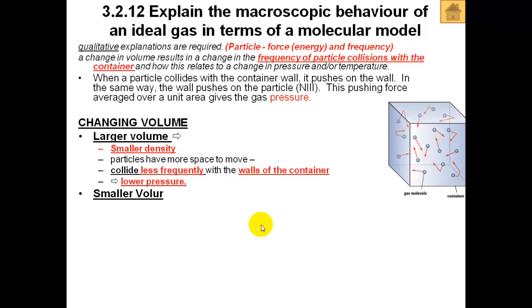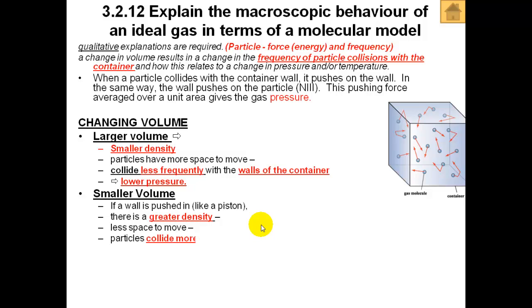And with a smaller volume, it's the opposite. If the wall is pushed in like a piston to reduce the volume, we have greater density. The particles will have less space to move. They will start to collide more frequently with the walls of the container, which means a higher pressure.